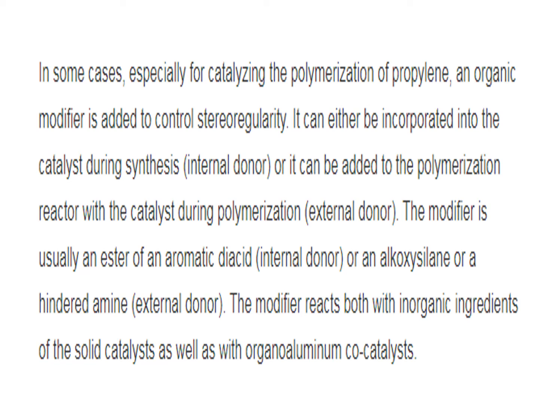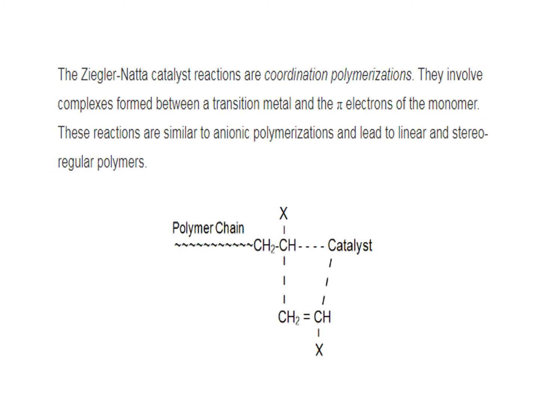In some cases, especially for catalyzing the polymerization of propylene, an organic modifier is added to control stereoregularity. It can either be incorporated into the catalyst during synthesis as an internal donor, or it can be added to the polymerization reactor with the catalyst during polymerization, that is, as an external donor. The modifier is usually an ester of an aromatic diacid, an alkoxysilane, or a hindered amine. The modifier reacts both with the inorganic ingredients of the solid catalyst as well as with the organoaluminium catalyst.